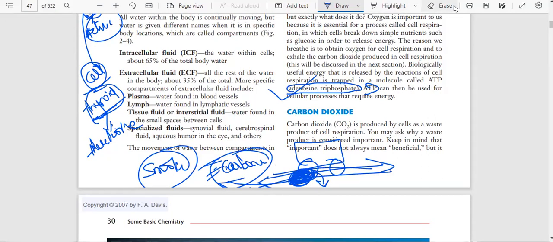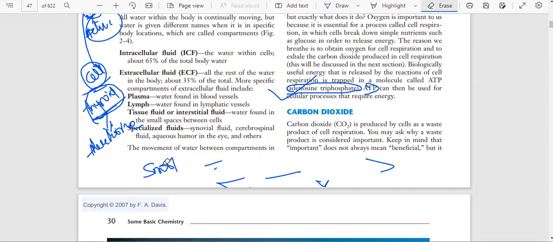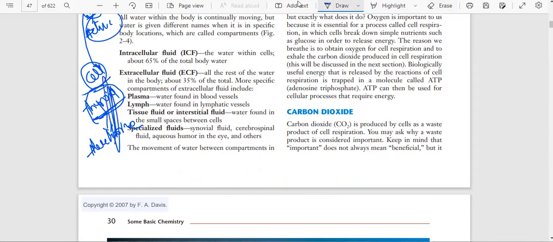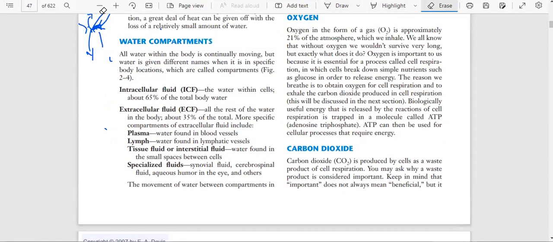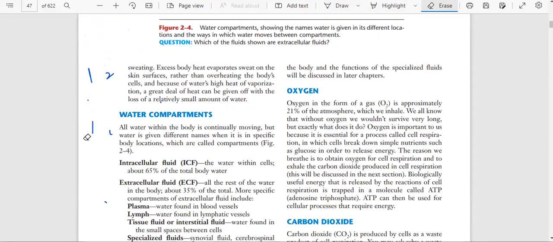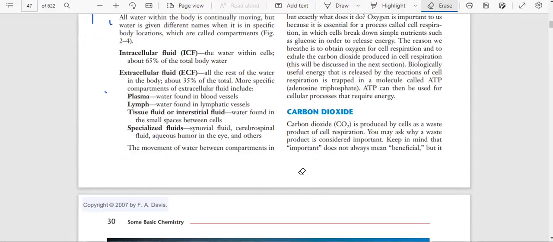The same thing happens in the body: the cells utilize oxygen, and as a result they produce carbon dioxide. So we have to release the carbon dioxide from the body.